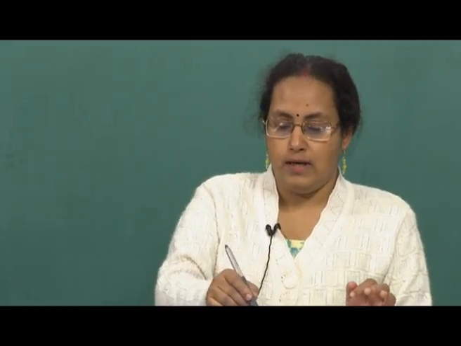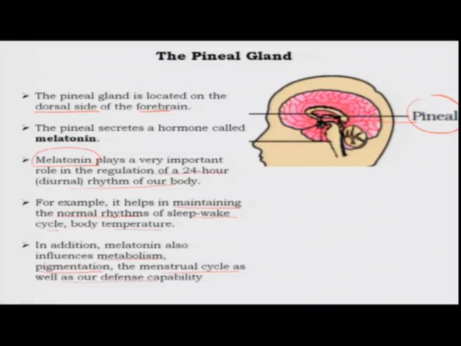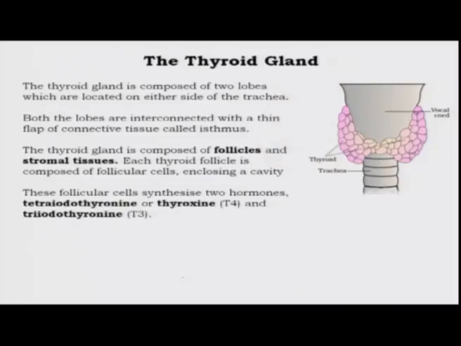It also helps in pigmentation in our body. The melatonin name comes from melanin, which is the pigment that is present in our skin, right. The menstrual cycle as well as our defense capability in the form of our immune system are all regulated by melatonin. So, with this we move on to the next endocrine gland, which is the thyroid gland.